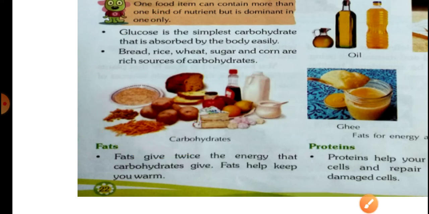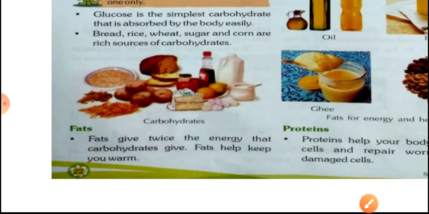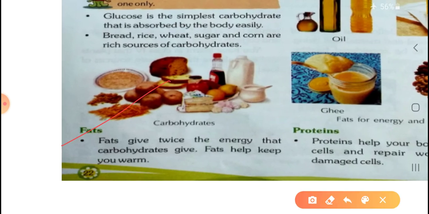Another needed nutrient is fat. Have you seen here? Fat gives twice the energy that carbohydrates give. Fat helps to keep you warm.